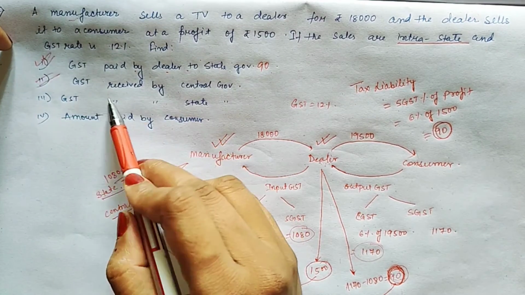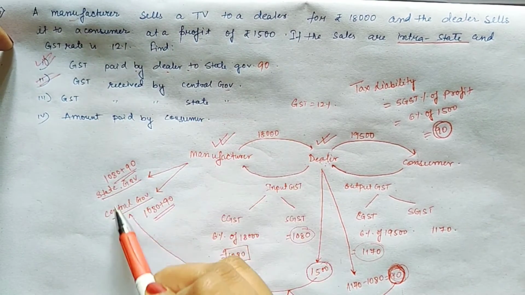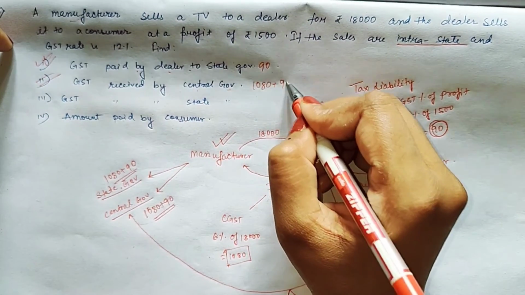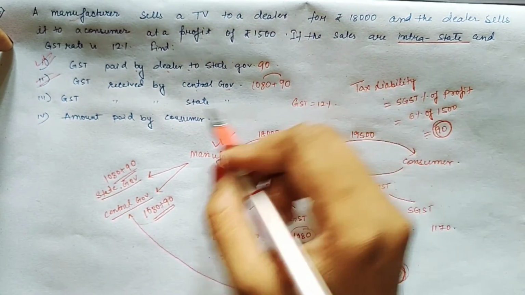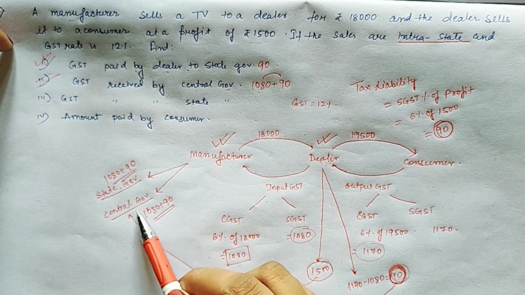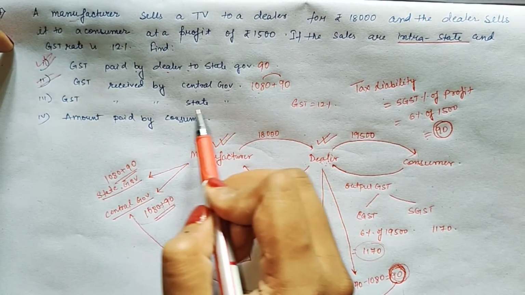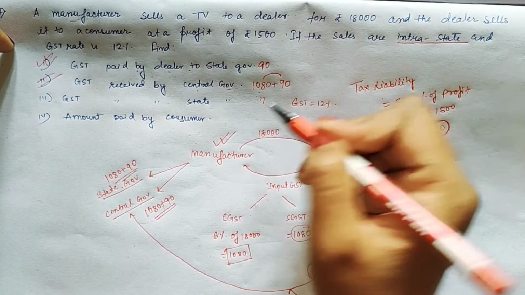Second one is GST received by central government. Central government is receiving how much? This 1080 plus 90. So it is clear why we are adding these two, because the central government is receiving GST from manufacturer and the dealer. GST paid by state government will be the same only.